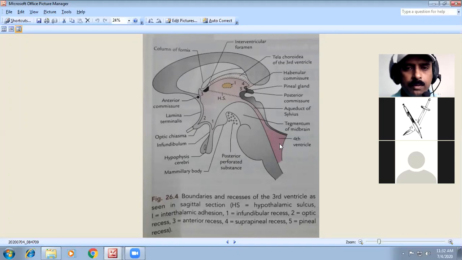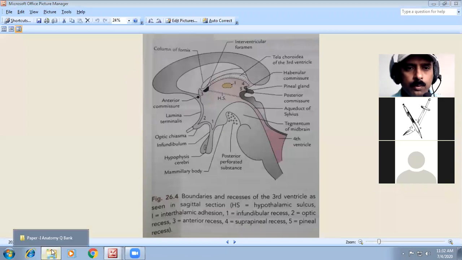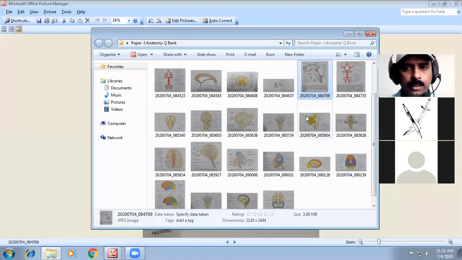Where you come across the arachnoid, you have to know the meninges. The covering of the brain is called the meninges: dura, arachnoid and pia. These are the three layers of the meninges that you have to remember.